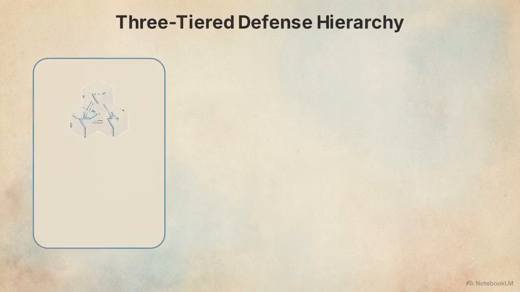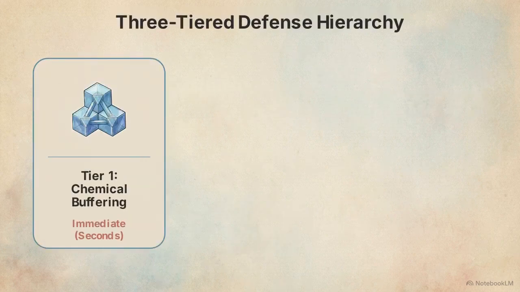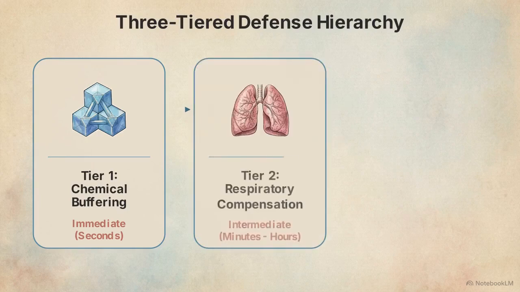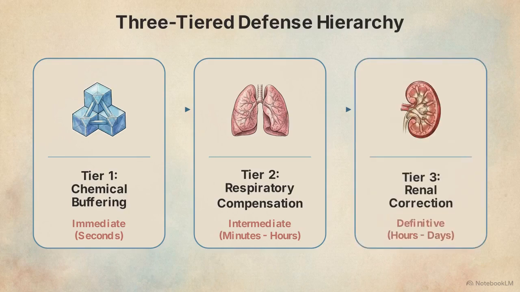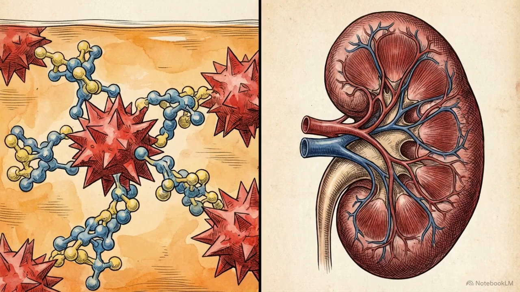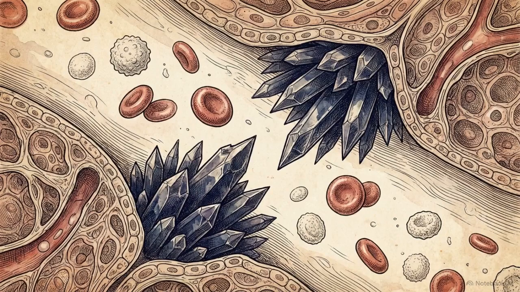To maintain this mathematical ratio against a continuous influx of fixed acids, the body triggers a sequential, three-tiered defense: chemical buffering, respiratory compensation, and definitive renal correction. Surviving severe metabolic acidosis requires bridging the time gap between instantaneous chemical defenses and the days-long process of complete renal clearance. The response begins in seconds.